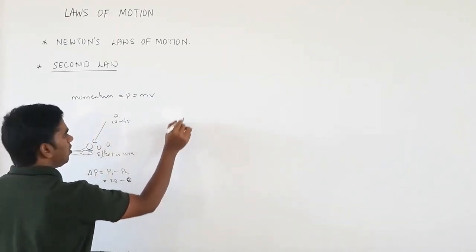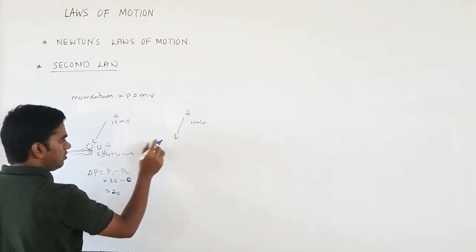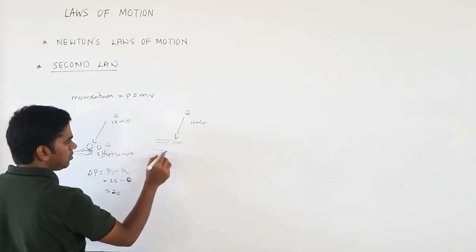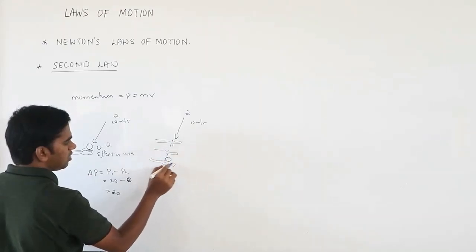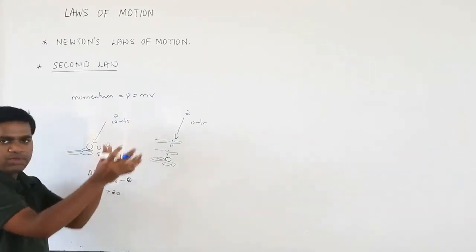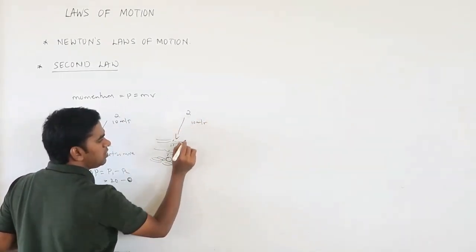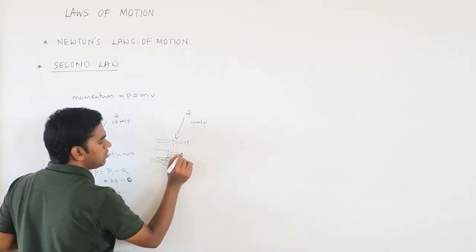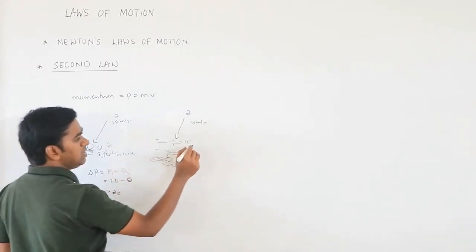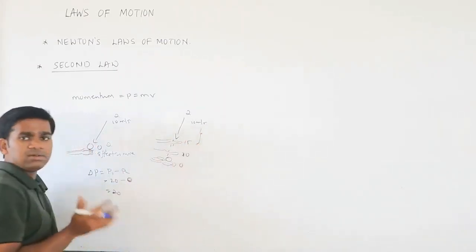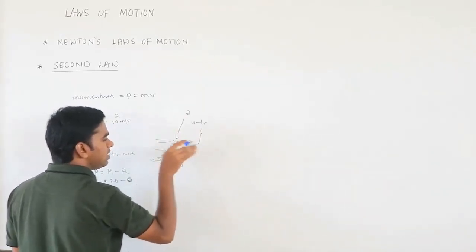Instead of this, suppose the same ball is coming at 10 meter per second. Instead of holding your hands here, if you pull your hands from here to here, and finally take the ball, you are just moving your hands with the ball. So what you are doing is decreasing its velocity. The velocity goes from 10 down to 0. Here the effect is less. You will not get hurt more. You are just moving with that ball, reducing its velocity.